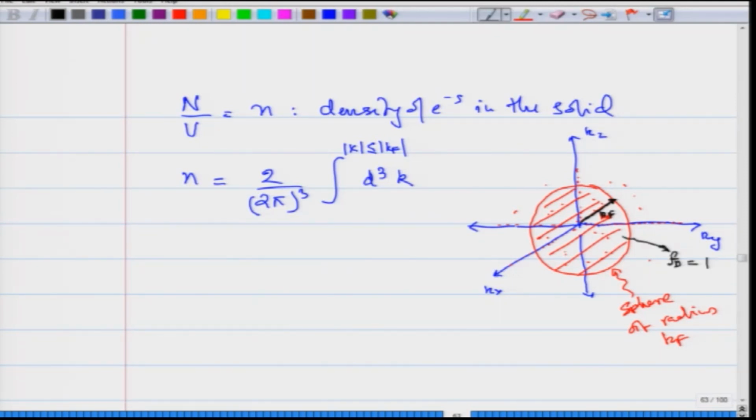The Fermi-Dirac distribution for all the states within this sphere of radius k_F has occupancy 1; the probability of occupancy is 1.